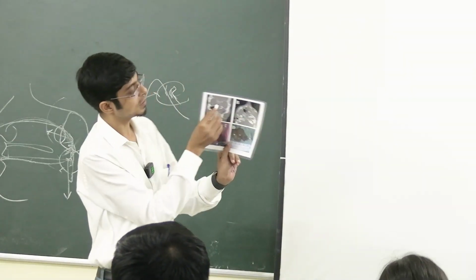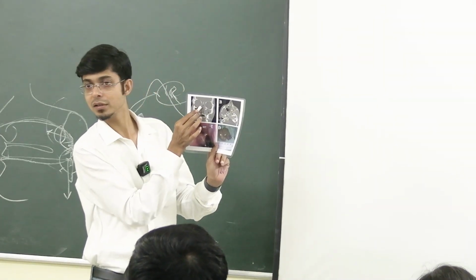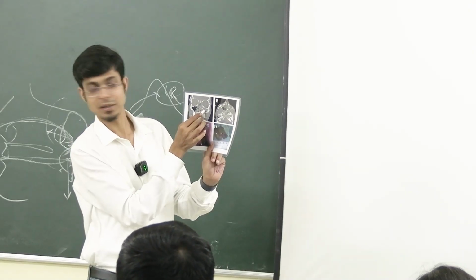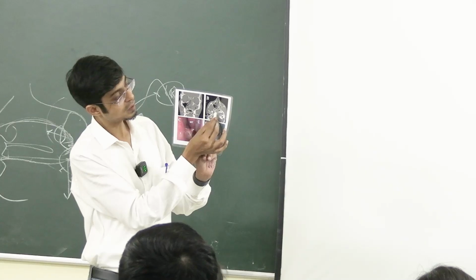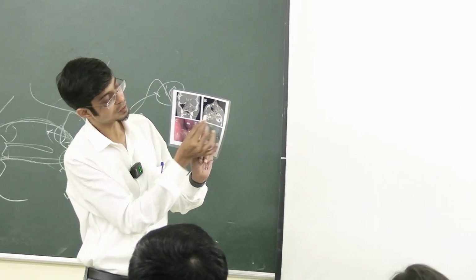So this area is the ethmoidal sinus, medial to the orbit. Lower down, this is the maxillary sinus, and this part is the nasal cavity. We cannot see the sphenoid sinus here. So the sphenoid sinus is also involved in this case.